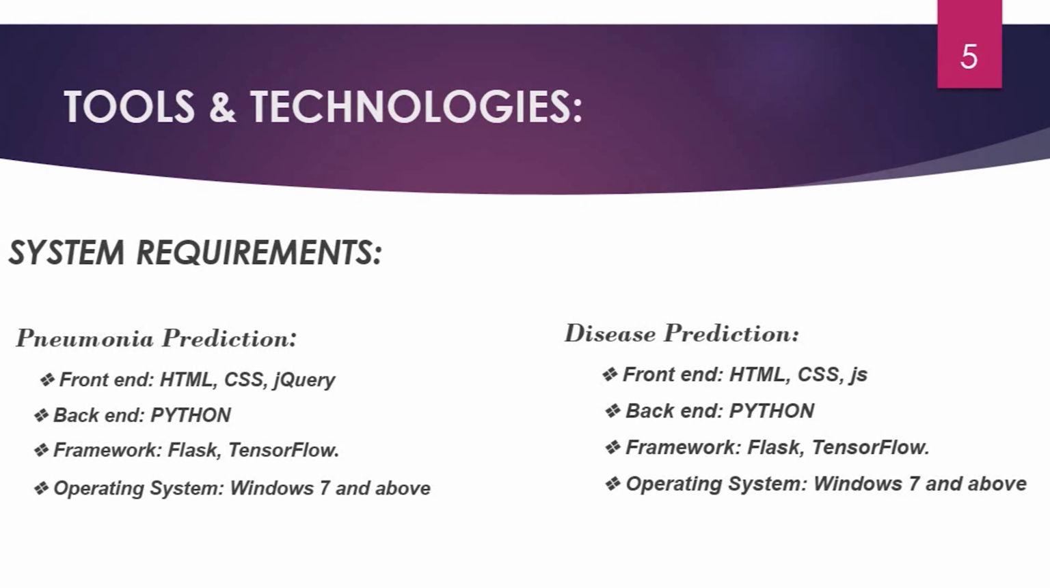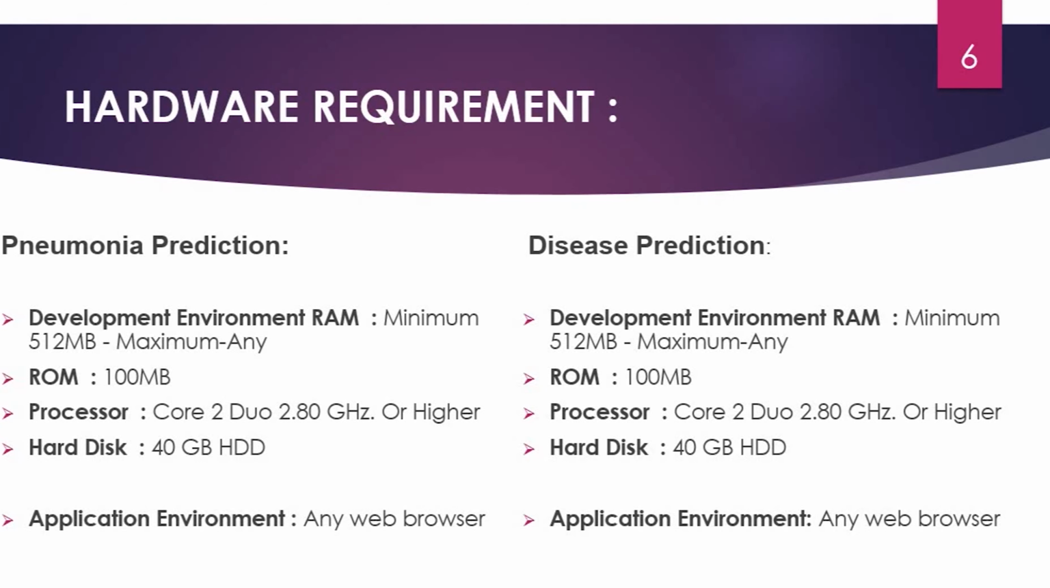Now, talking about TensorFlow, it is a free and open source software library for data flow and differentiable programming across a range of tasks. It is used for machine learning applications such as neural networks. This website can easily be accessed on Windows 7 and above. And for disease prediction also, the same things are used as for pneumonia prediction. These are the hardware requirements listed for pneumonia prediction and disease prediction. You can run this application on any web browser.